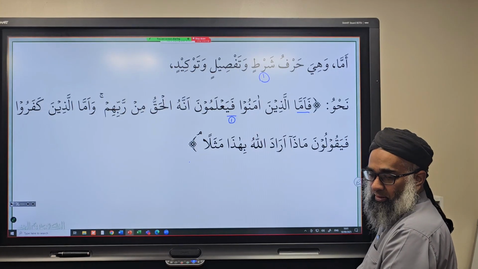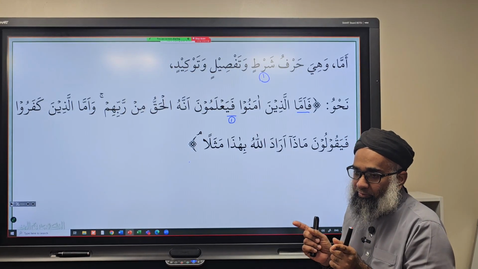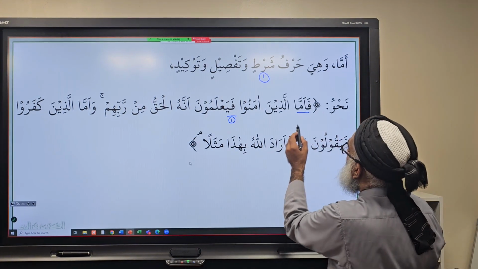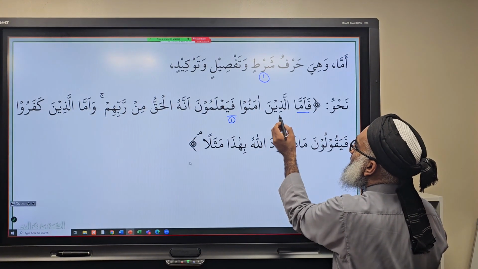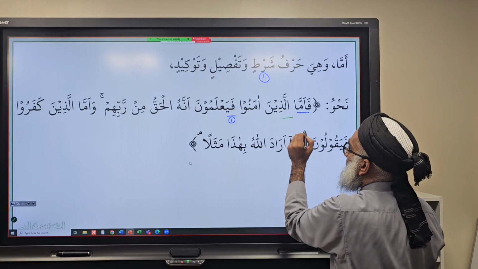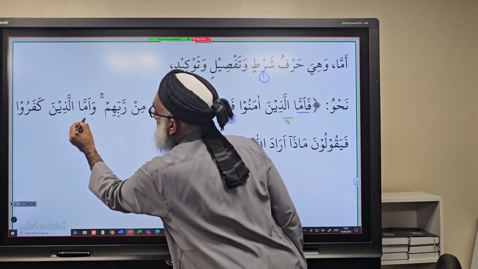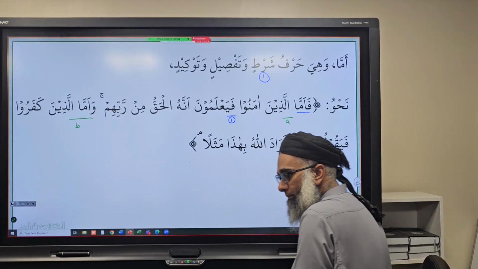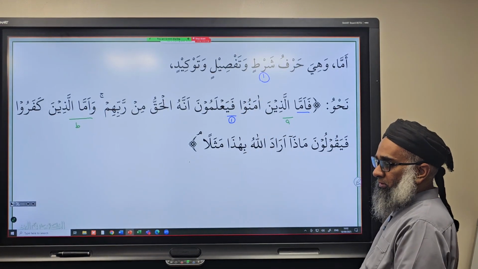Why is it tafsil? Because we're discussing two things, and the amma gives a meaning for each. So what do you have here, for example? فَأَمَّا الَّذِينَ آمَنُوا, what is this? One option, option A. وَأَمَّا الَّذِينَ كَفَرُوا is option B. You following? So in that way it becomes harfu tafsil.